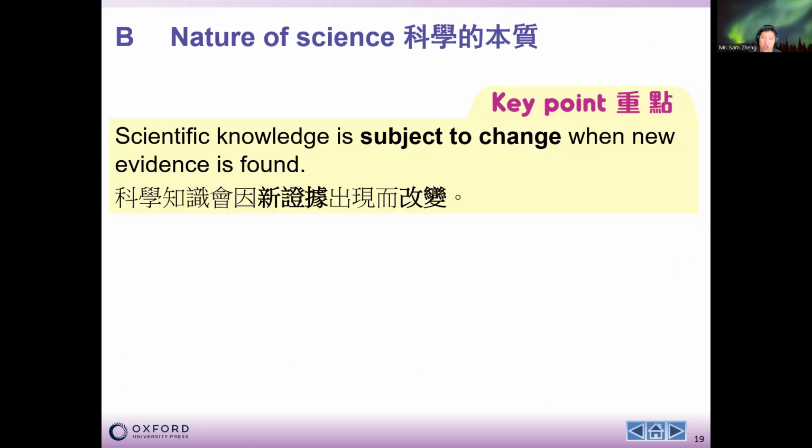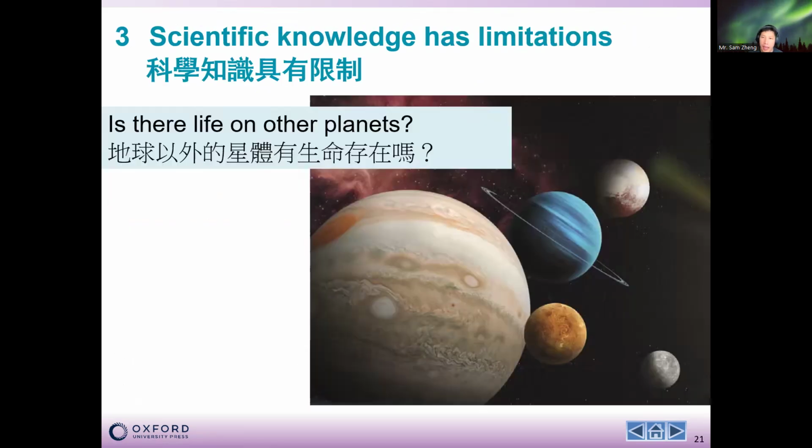So scientific knowledge is subject to change. Then we've got the third nature of science, which is that scientific knowledge does have limitations. Now, what does limitation mean? It's something that we cannot achieve, or something that causes us to be unable to achieve. For science, we do have some limitations.